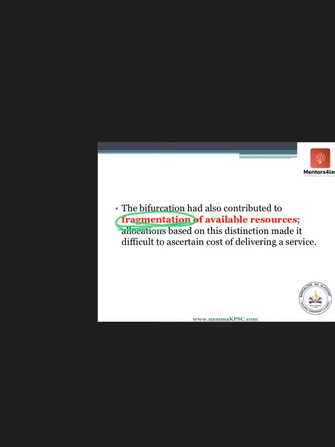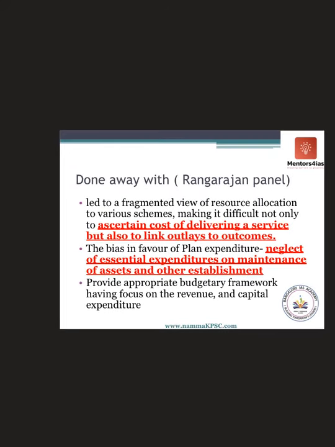Now the money was less, but it had to be spent on two different schemes. Then the government set up this committee, the Rangarajan panel, which observed the following weaknesses of this planned and non-planned. It said that this led to a fragmented view of resource allocation, making it difficult to ascertain the cost of delivery of services, because see, healthcare you were spending on two different schemes, education you were spending on different schemes, etc.